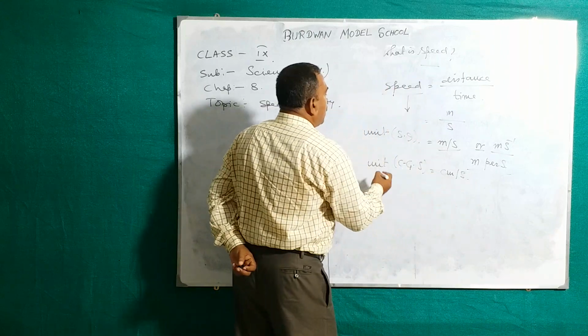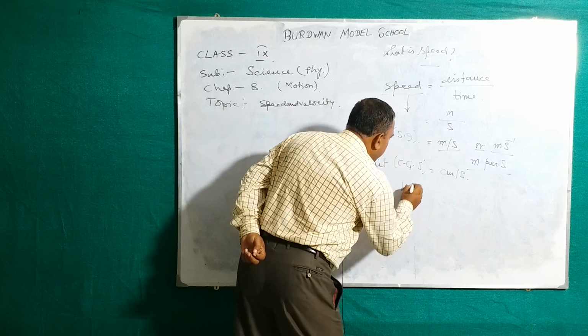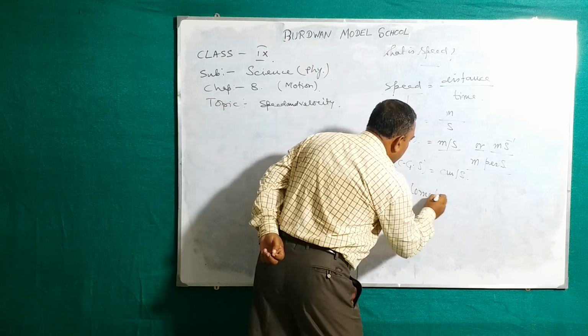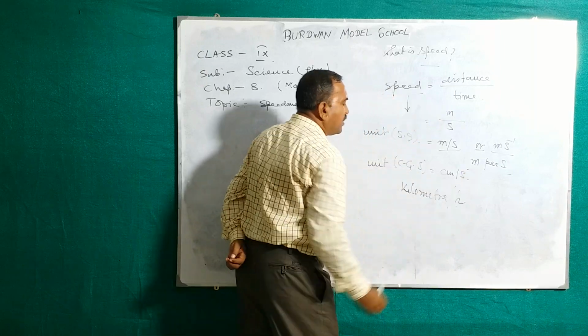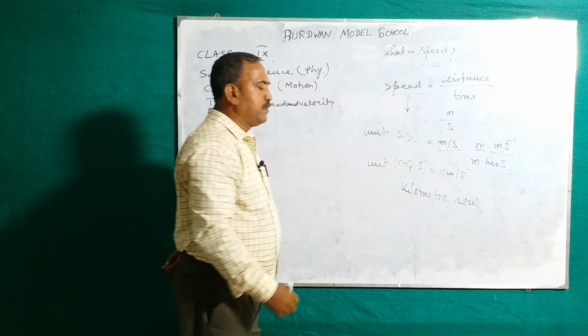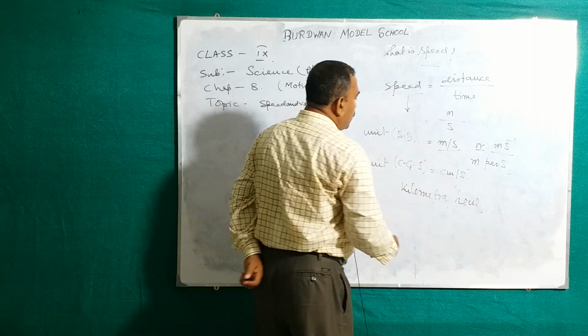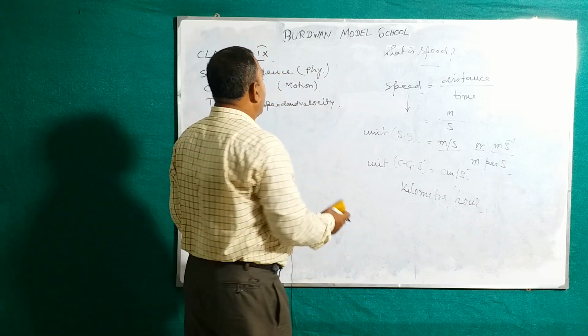Also, we use the unit of speed kilometer per hour. Kilometer per hour.